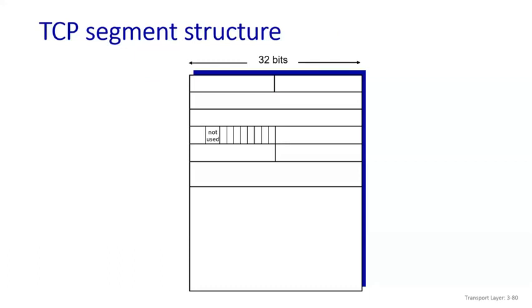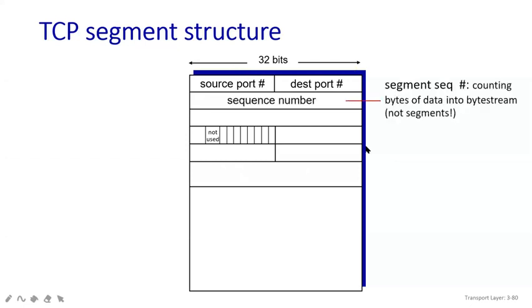So you know that the TCP segment is majorly of 32 bits. So what will happen? There will be two ports. One will be your source port address, another one will be your destination port address. Both the ports will take 16 bits of data, so 32 bits will be your total. So next one, what will be there?